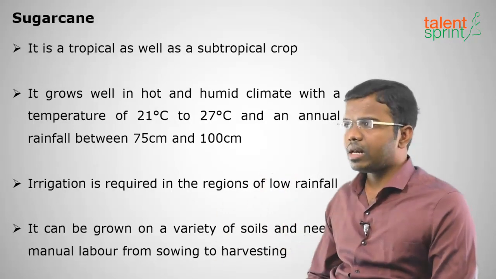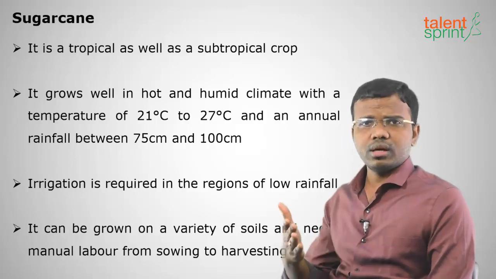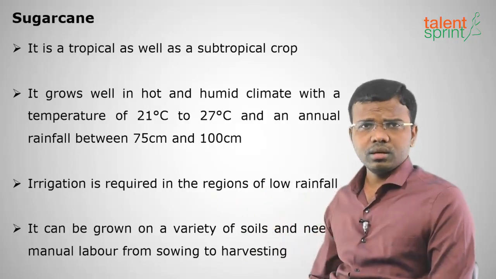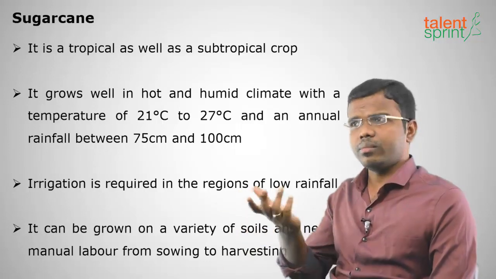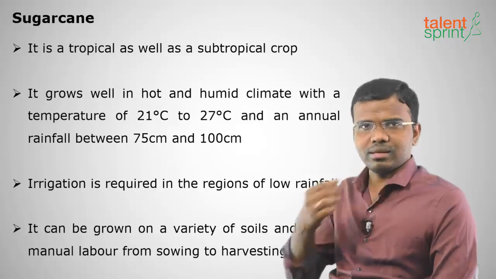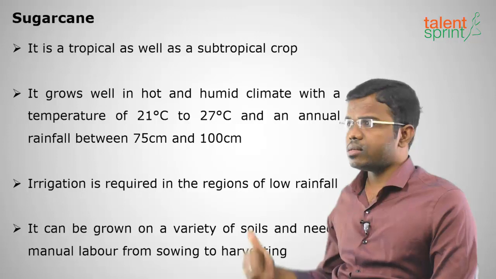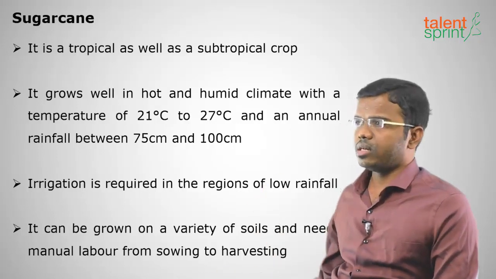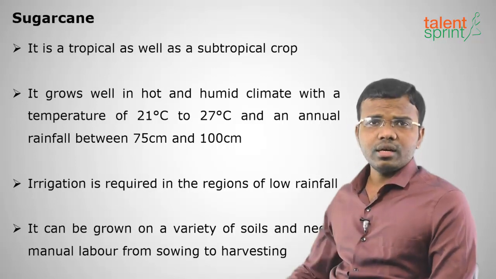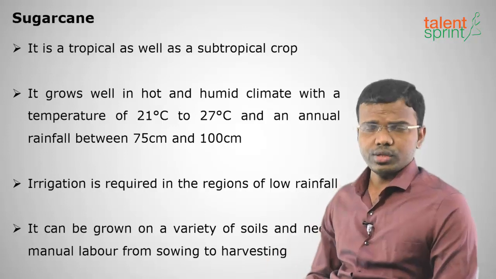Next is sugarcane. Sugarcane is a well-grown tropical as well as subtropical crop. Generally sugarcane is grown for sugar, molasses, etc., right? Sugar beet is also there. We make jaggery, khansari, etc. It requires 21 to 27 degrees centigrade and rainfall between 70 to 100 centimeters, and it is also grown in less rainfall areas with irrigation. Irrigation means providing water to agriculture.